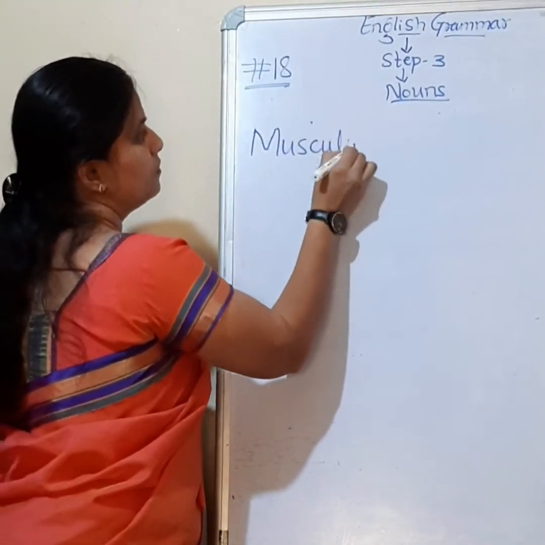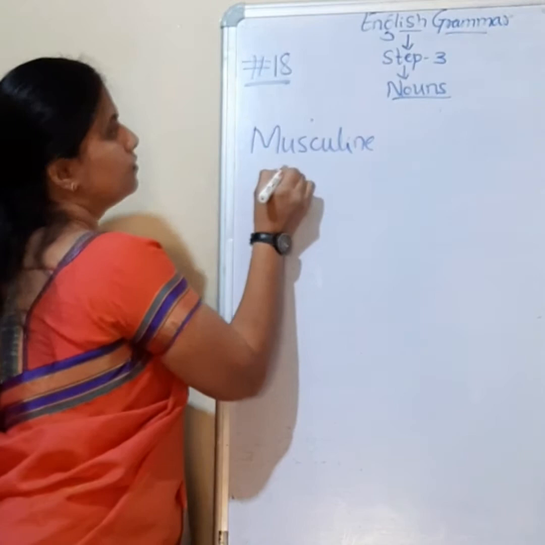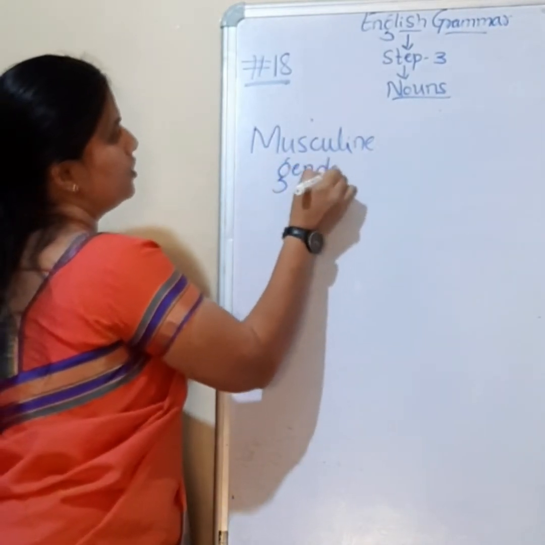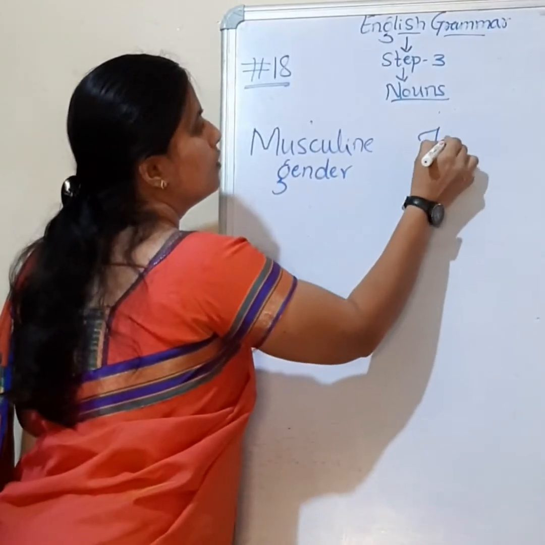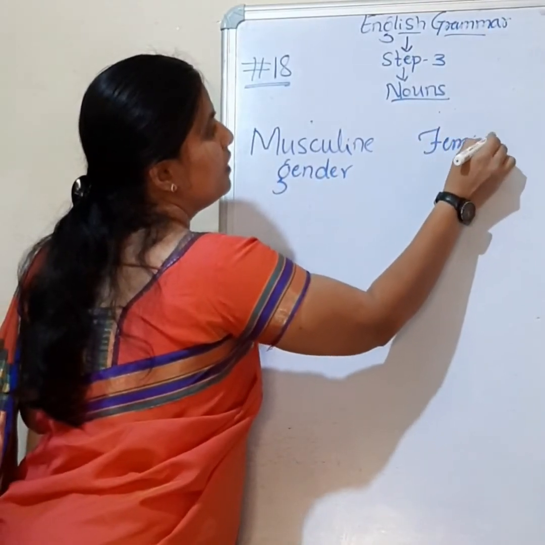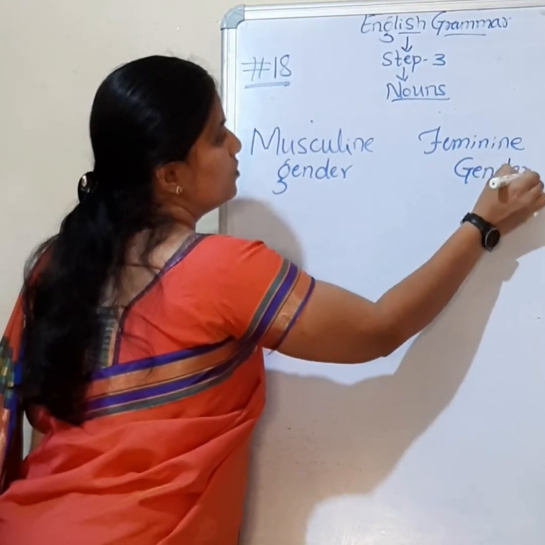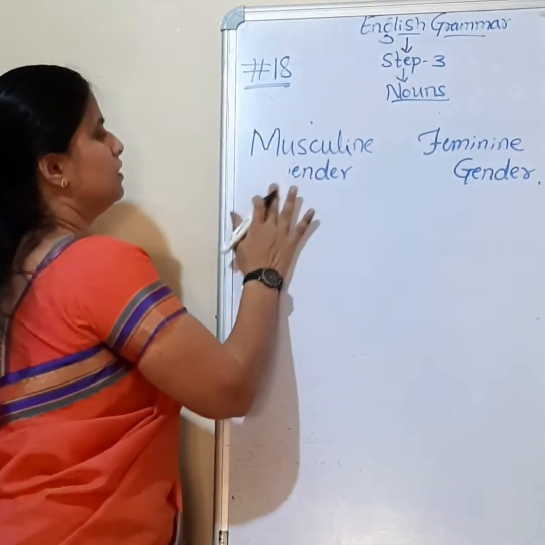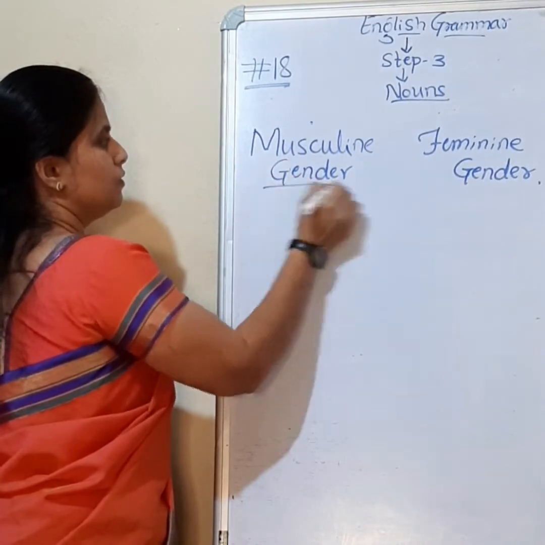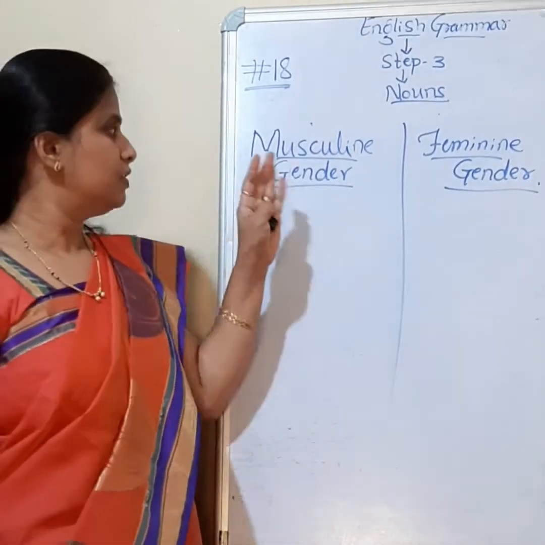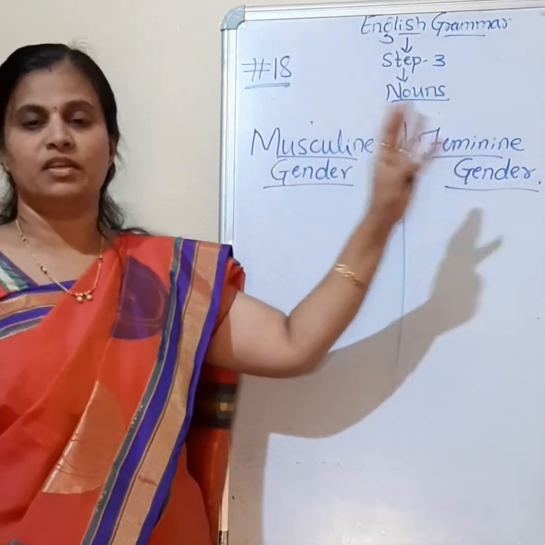Masculine gender, feminine gender. Let me write this. Let us know the meaning of masculine gender and feminine gender.